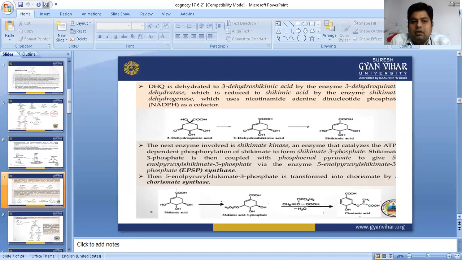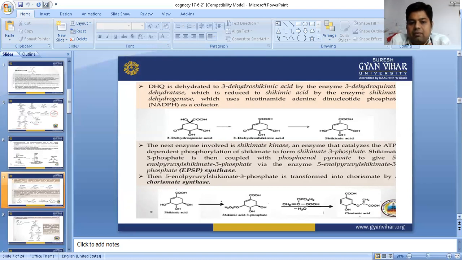Next, DHQ is dehydrated to 3-dehydroshikimic acid by the enzyme DHQ dehydratase. 3-dehydroshikimic acid is reduced to shikimic acid by the enzyme shikimate dehydrogenase, which uses nicotinamide adenine dinucleotide phosphate as a cofactor. So you can see 3-dehydroquinic acid converted into 3-dehydroshikimic acid, and this is converted into shikimic acid.